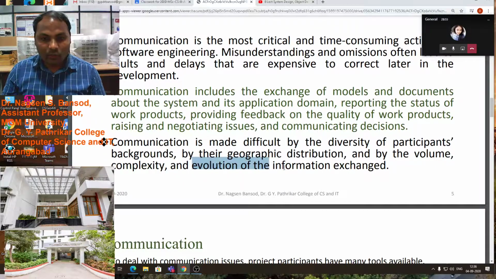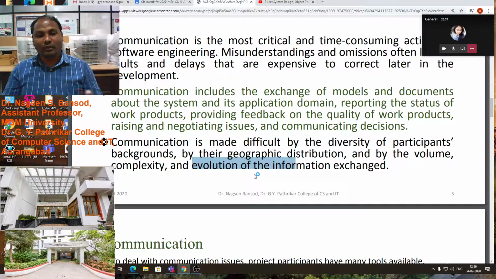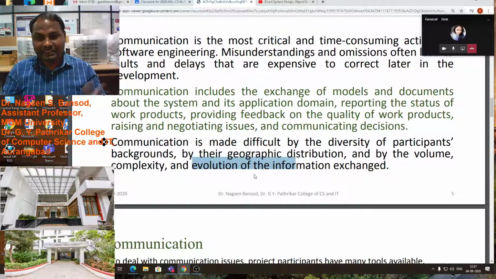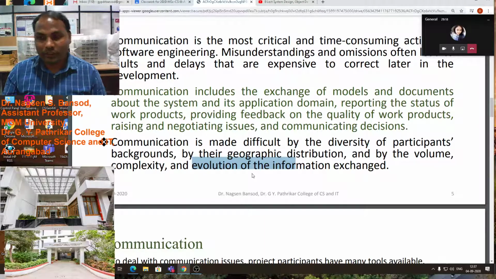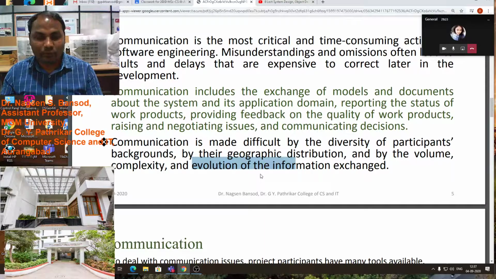Which problem? The evolution of information, because we are working on old programming languages and old technology, and nowadays the market has changed. The market requires new technology, the devices change as well as their languages, so we have to improve and adopt the new technology with the help of new recruitment, or we have to give training to our employees.